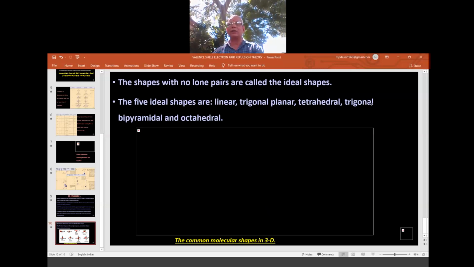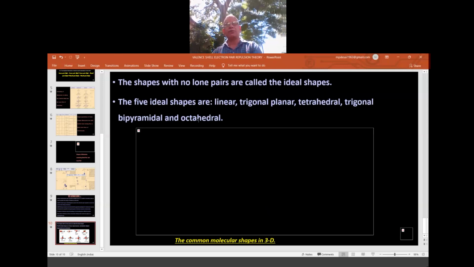That is the case with PCl5: three chlorines on the triangle, one chlorine above the triangle, and one chlorine below the triangle. It is called triangular bipyramidal. We will take the shape in the next session. And the last ideal shape is octahedral.